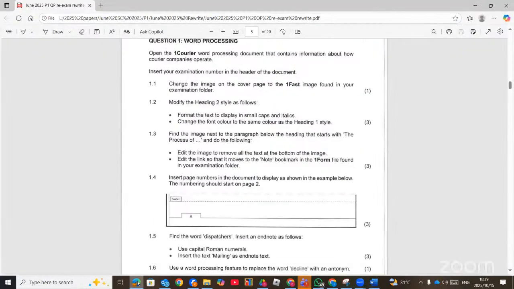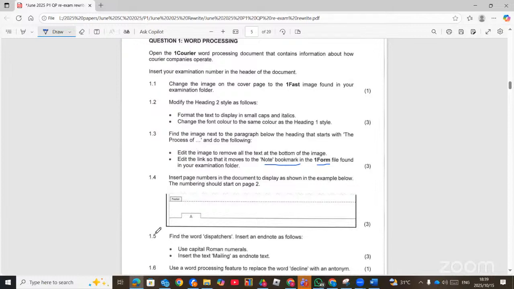Right, then the next one says edit the link so that it moves to the note bookmark. So there's a bookmark called note in the OneForm file. So and now I can see that this is a new form of questions. Right. This is not a bookmark on the same document.